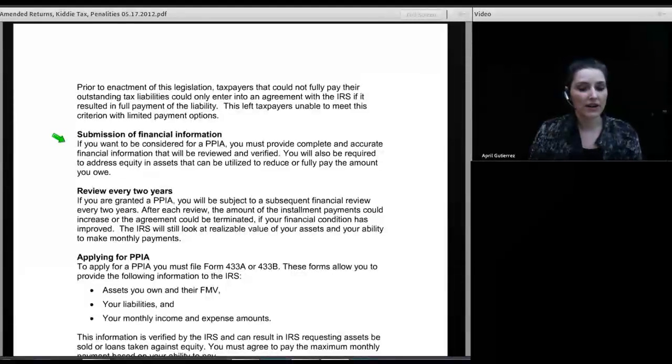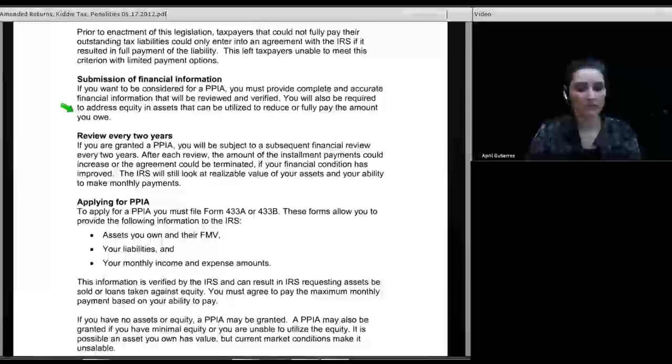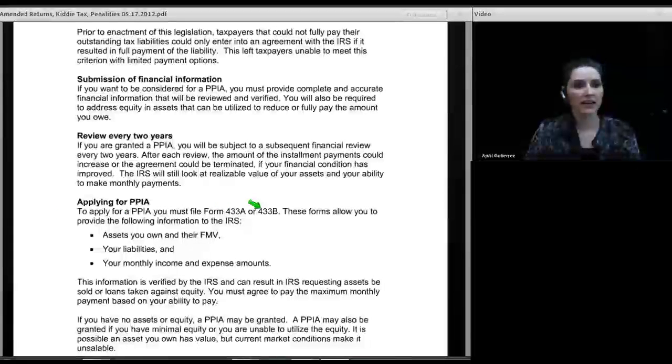What you do is you actually have to submit an application, and the application is done with Form 433A or 433B, depending on whether you are an employee or self-employed. It's essentially a financial disclosure statement. You're showing how much money you have in pension plans, how much your assets are worth, how much all of your debts are worth, how much it costs you to live day to day. And then the IRS looks at all of that to establish whether or not you can, in fact, afford to pay them money. If you can afford to pay them something, they're going to want that.